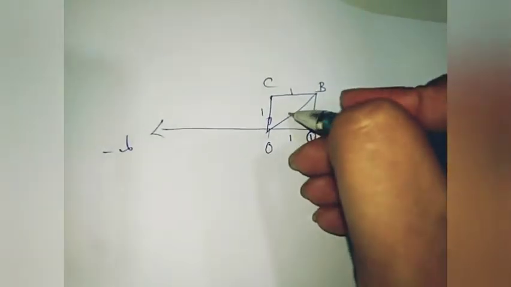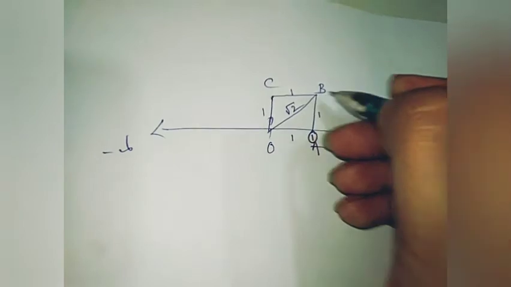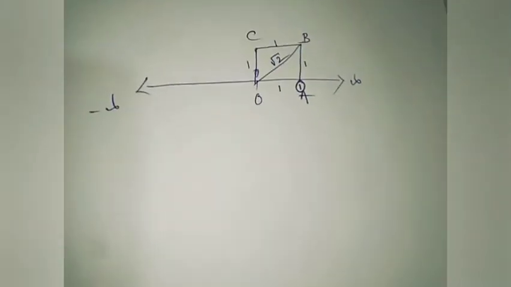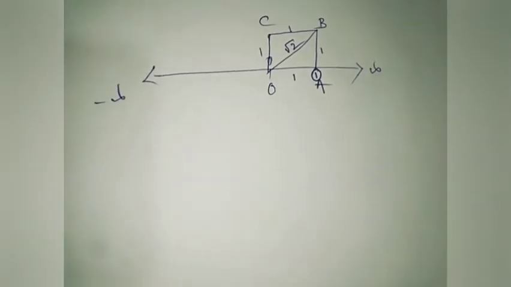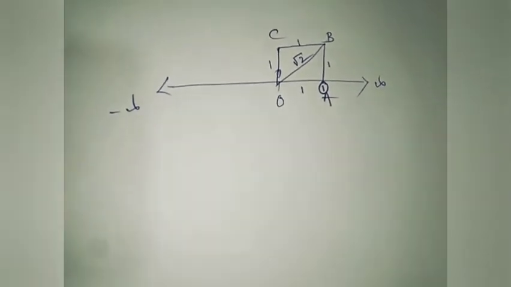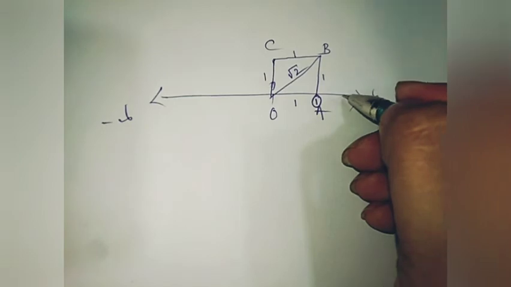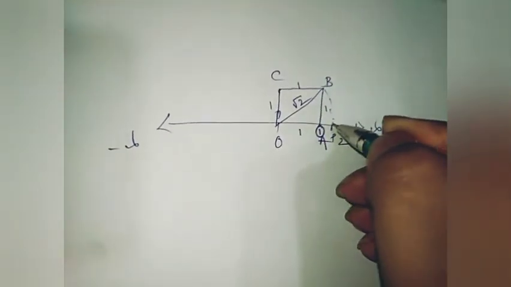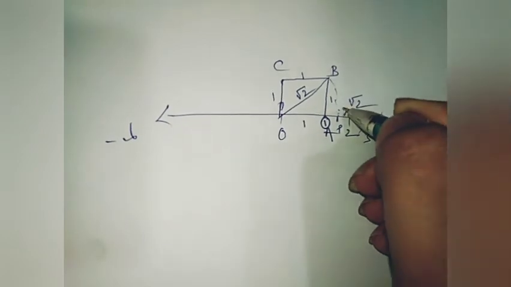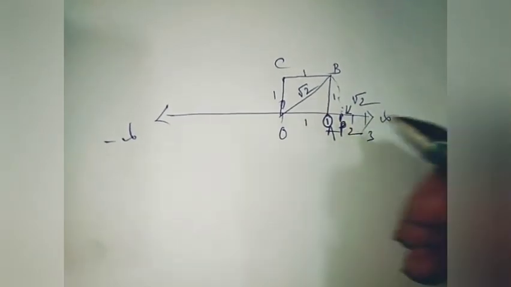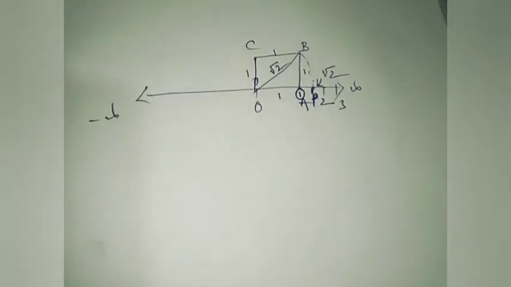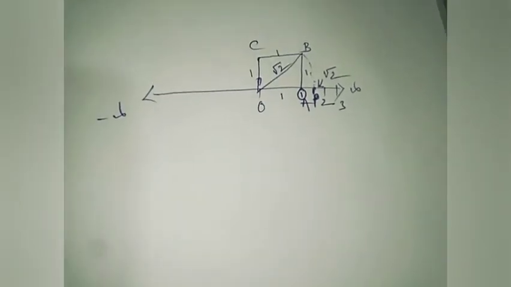So now this value, the diagonal, is root 2. Where is root 2? That has been indicated by the point P. Here is 1, this is 2, this is 3, but here is a point P. It indicates root 2. Let's see why point P is indicated as root 2. We have just seen that OB equals root 2.